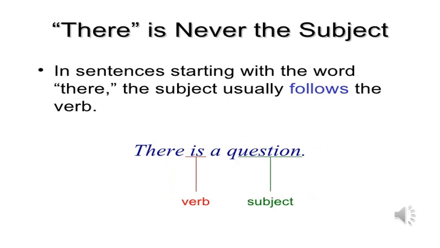Look at the sentence, dear students. There is a question. We use here a singular verb is because the subject is singular. The subject is a question. So we can say there is a question. We cannot say there are a question. Well, there are many questions. Okay. Is it obvious? I hope so.